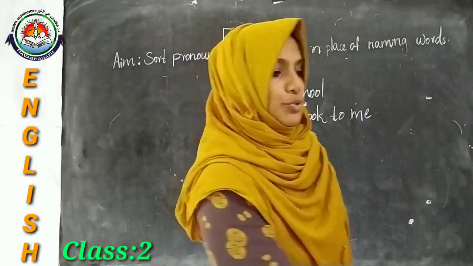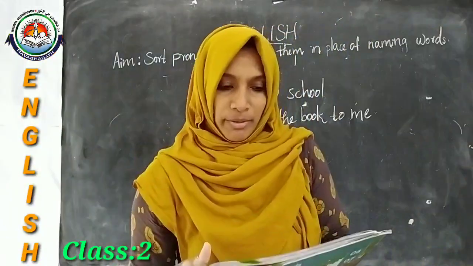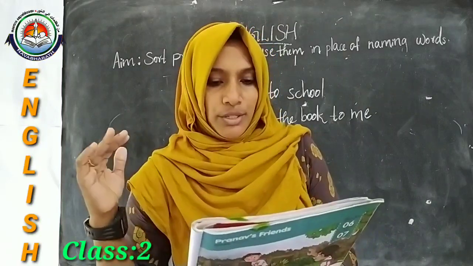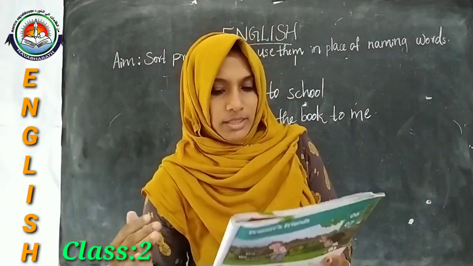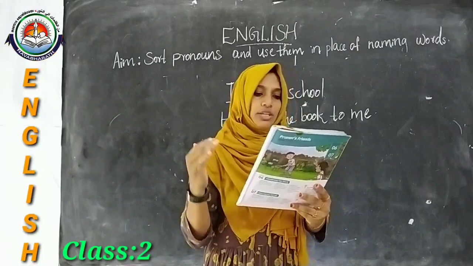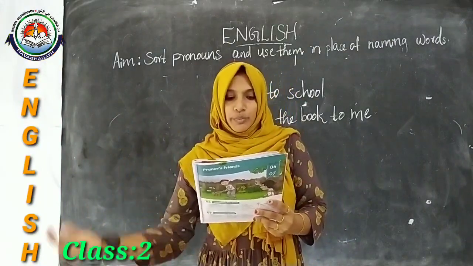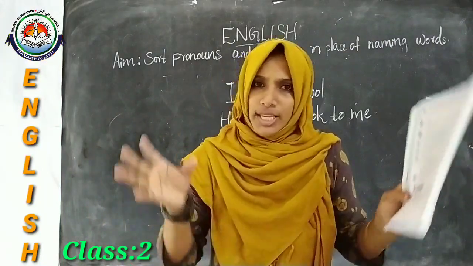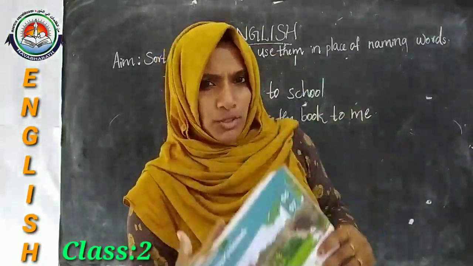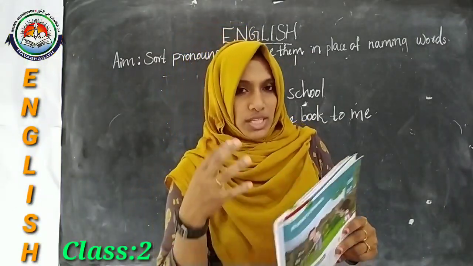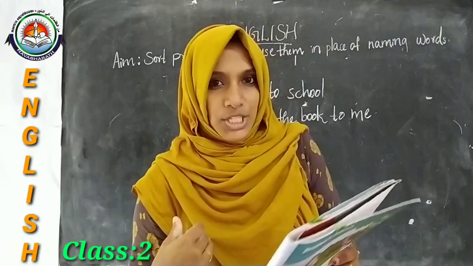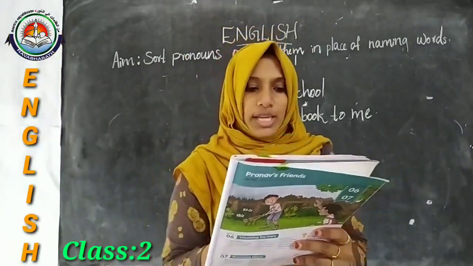Okay, then let's move to our practice questions. Question number 5. Do you think you should try all the things the poem is talking about? Why or why not? So here, do you think that all things in the poem are good for us? No, some things may be dangerous to us, right? So in this way you can complete this.